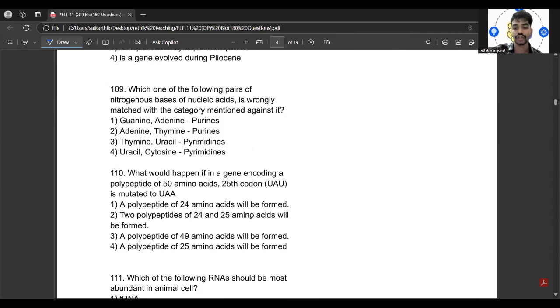109 question says, which one of the following pairs of the nitrogenous bases of the nucleic acid is wrongly matched with the category mentioned against it? So out of this, what could be the wrong? Do you remember the phenotypic ratio? I mean, not the phenotypic ratio, sorry, the nitrogenous base pair of the nucleic acid.